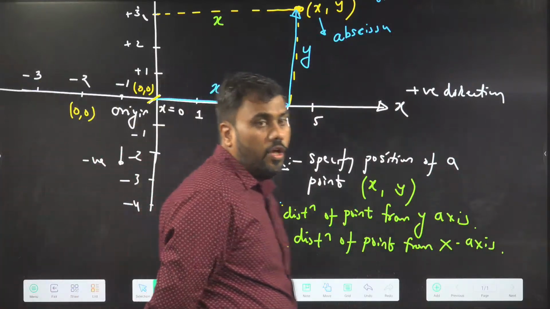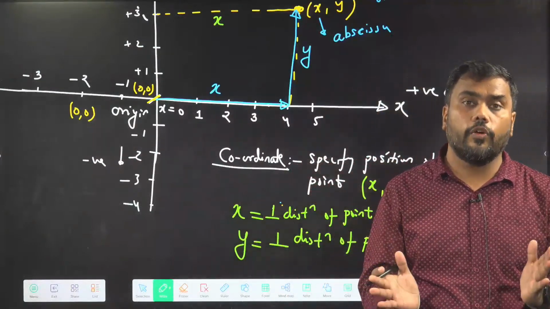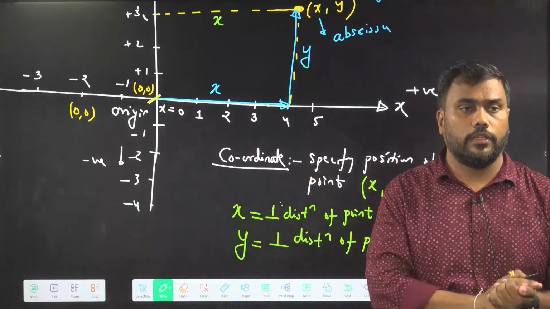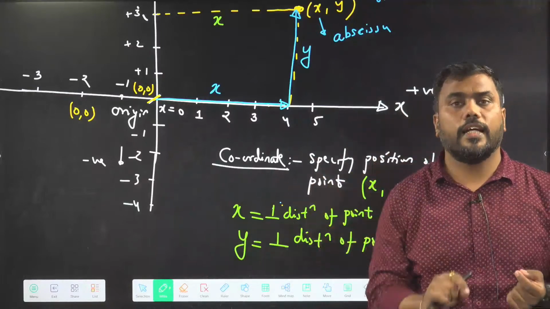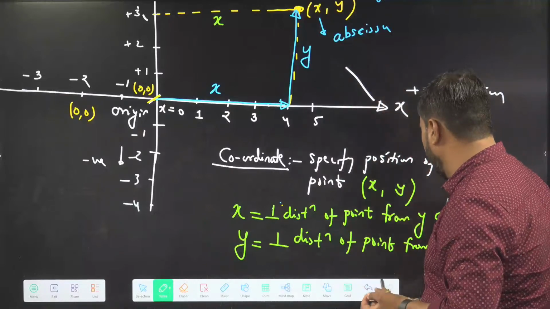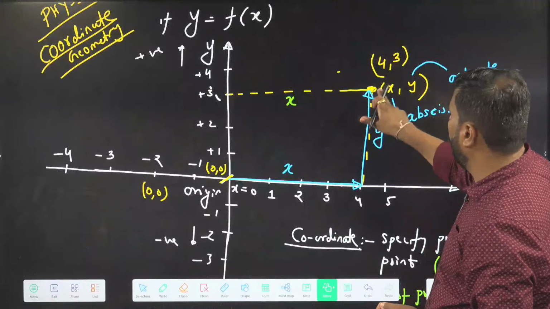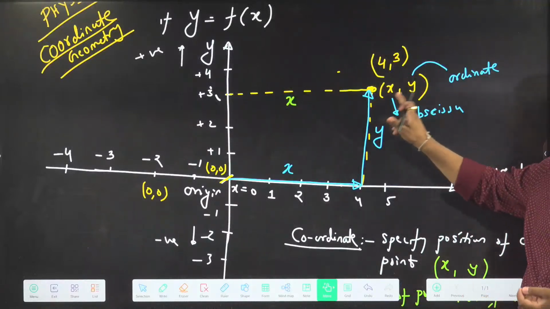What are coordinates? Coordinates specify position. How are coordinates helping us to specify position? If you have a point here, it has two coordinates, x comma y.